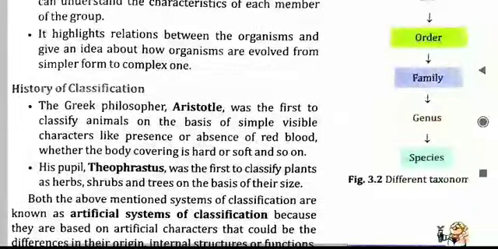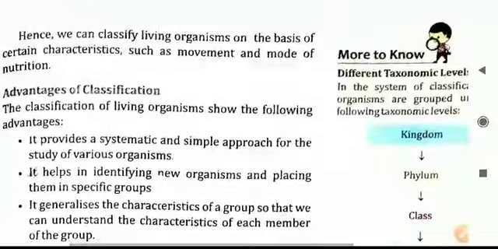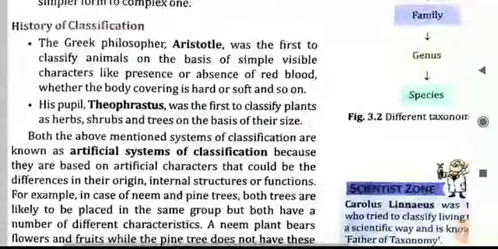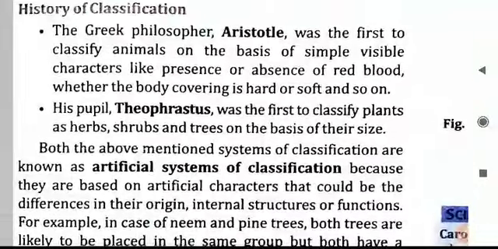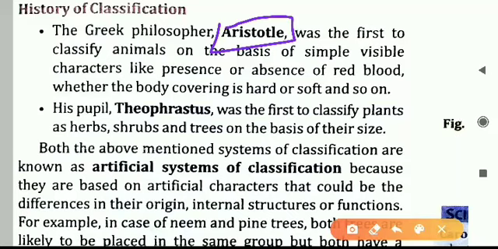We will now move on to the next heading, the history of classification. The first time classification was done was by these 2 people. First is Aristotle. You will learn this. Aristotle was the first person to classify animals. Yes, animals were classified into various groups for the first time by Aristotle. And what was his basis? He did it simply on the basis of visible characteristics. He did not go deeper, or look at the internal organs or the behavior.